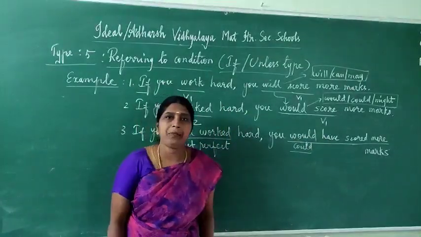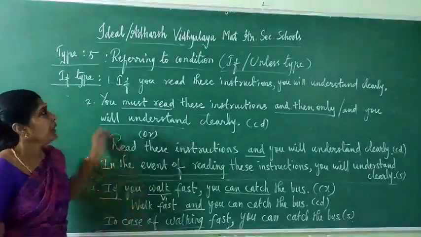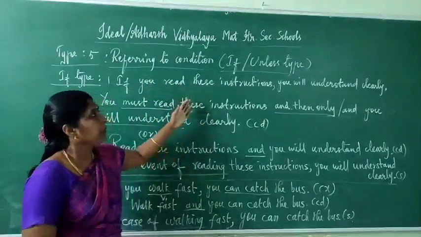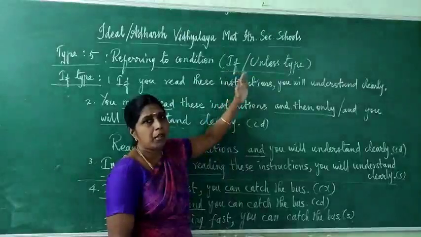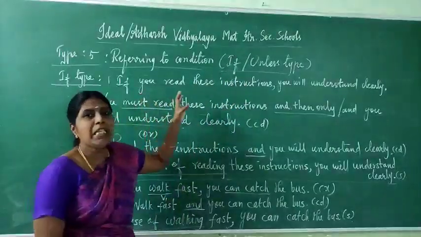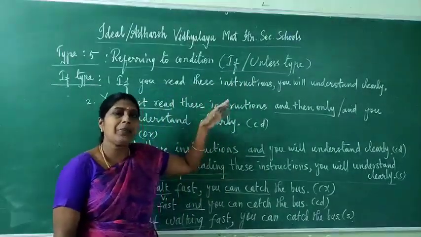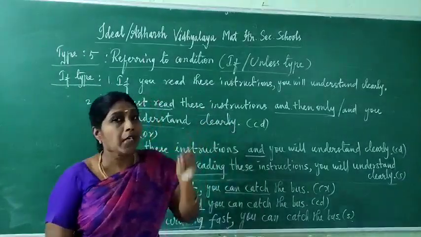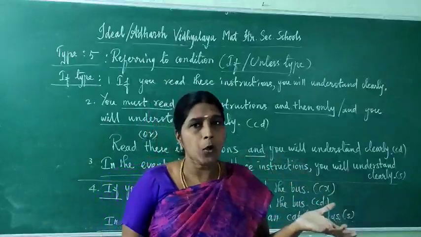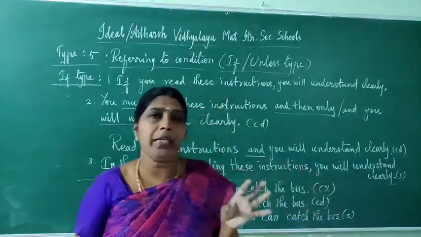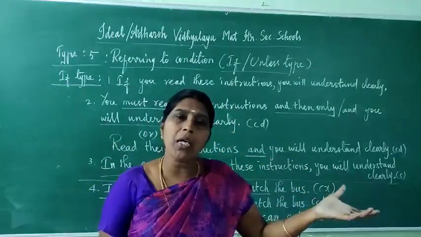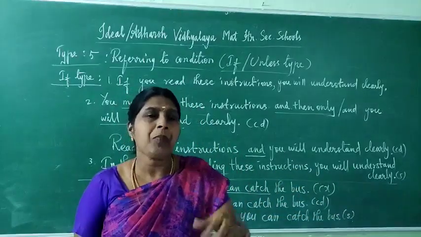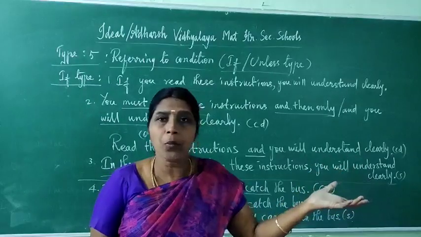You understand? Dear students, now we have to see the fifth type, referring to condition. Here, already I told you, the if or unless type. If means positive, unless means negative. I am going to say one example. If you work hard, you will score more marks. That is positive manner. What is the condition? You should work hard. What is the result? You will score more marks.